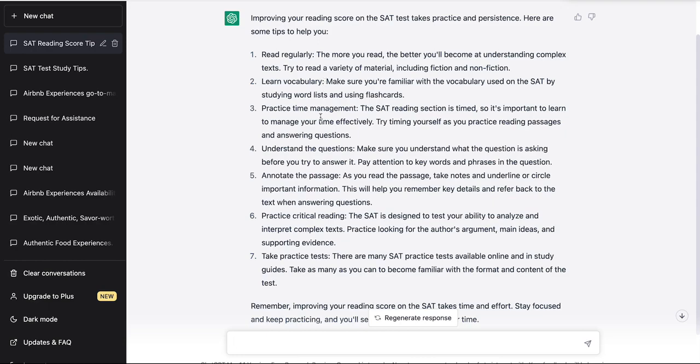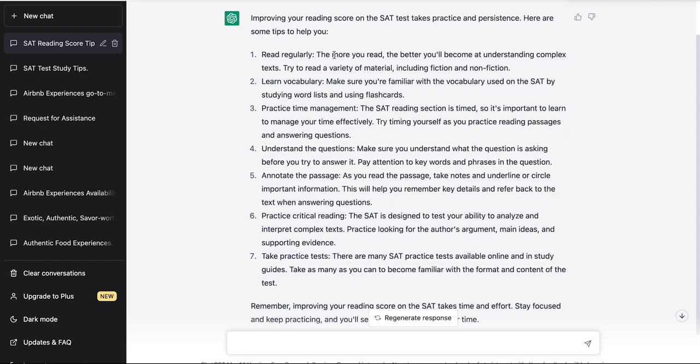Number two says learn vocabulary. Yes, yes. A lot of the tests, well, I wouldn't say a lot, but part of the test, some of the questions are specifically focused on vocabulary. They will ask you a vocabulary word placed in a text and ask you, hey, what does this word mean in the context of the passage? So knowing some vocabulary would help you a great deal in determining what the meaning of the word may be in the context.